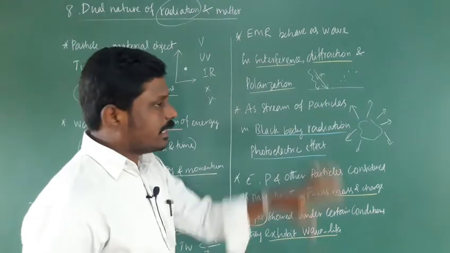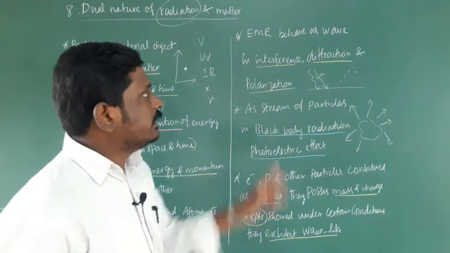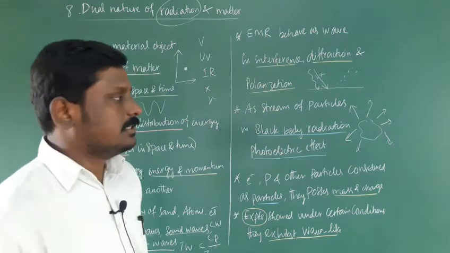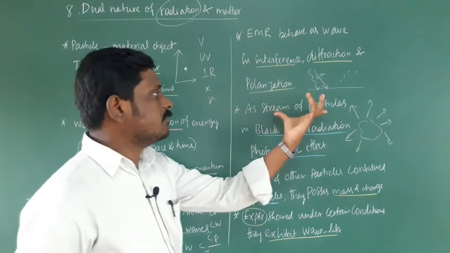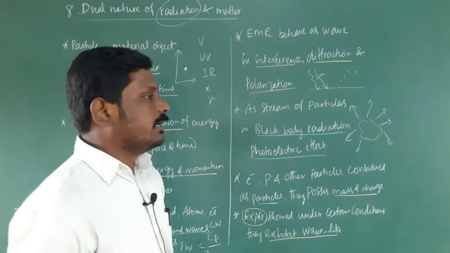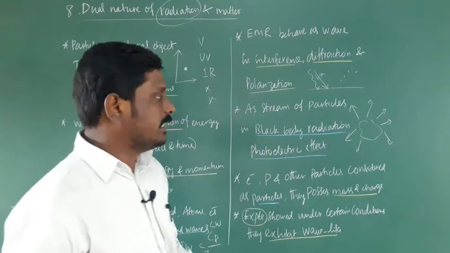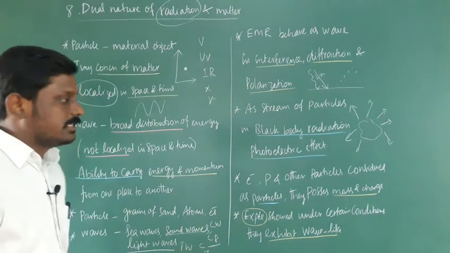So electromagnetic radiation behaves as a wave in interference, diffraction and polarization, but acts as a stream of particles in black body radiation and the photoelectric effect. That is the dual nature of radiation.